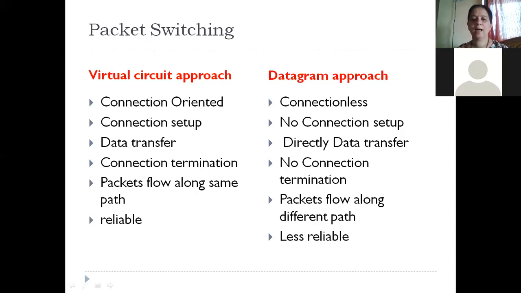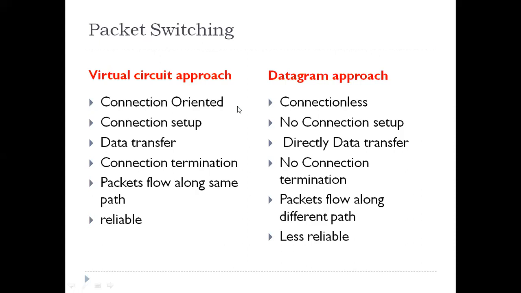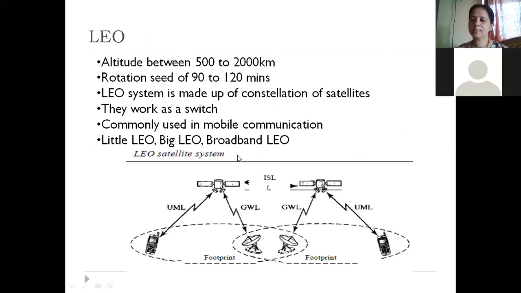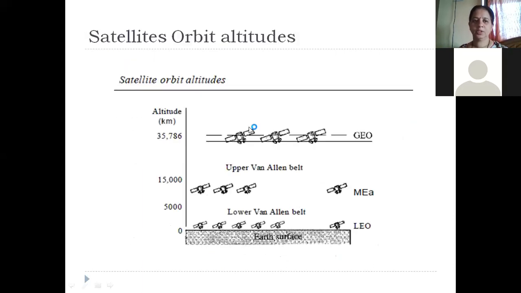Okay, so in the last class, we had learned about the satellite networks and the types of satellites which are commonly used for communication. We know now three types of satellites, that is GEO, MEO, and LEO. And all the three can be used for communication. Particularly LEOs and MEOs are used, and they are placed at different altitudes above the Earth.